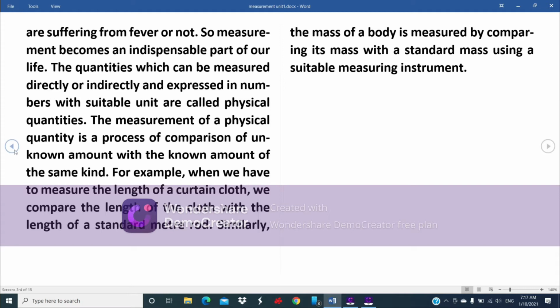The measurement of a physical quantity is a process of comparison of unknown amount with the known amount of the same kind. For example, when we have to measure the length of a cotton cloth, we compare the length of the cloth with the length of a standard meter rod. Similarly, the mass of a body is measured by comparing its mass with a standard mass using a suitable measuring instrument.